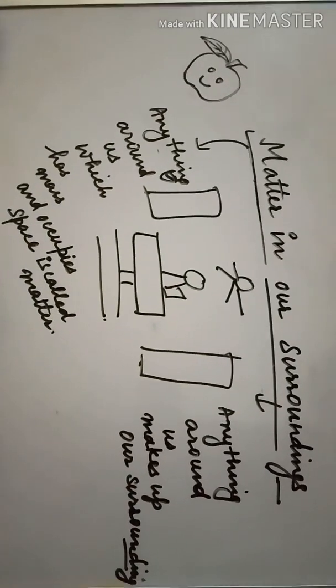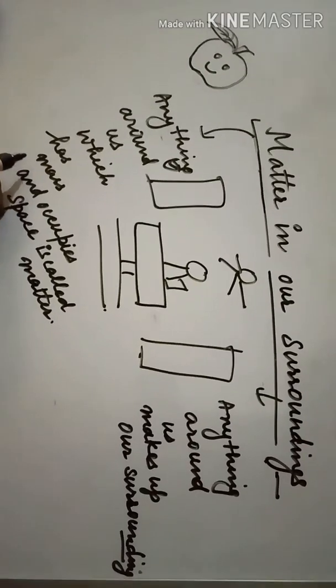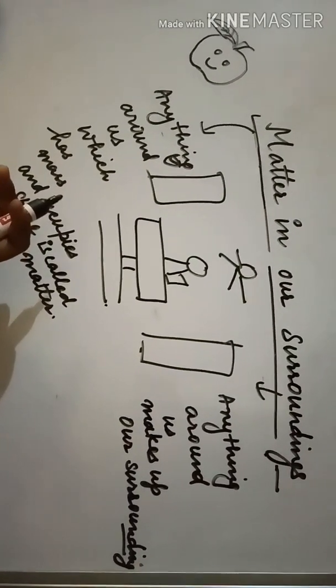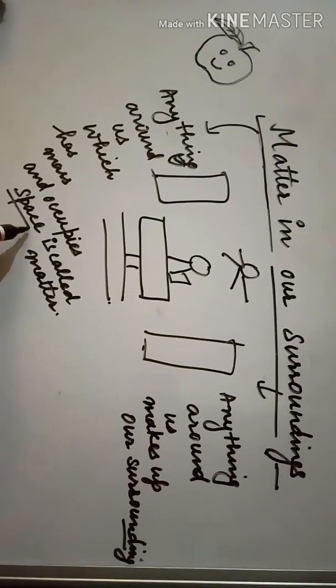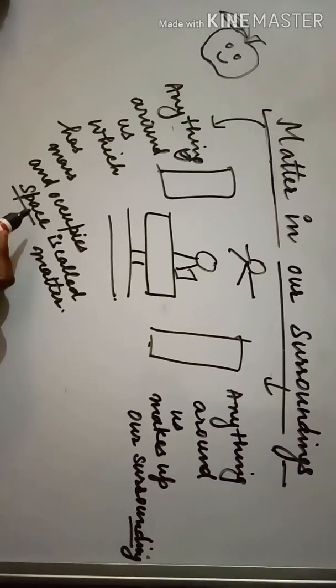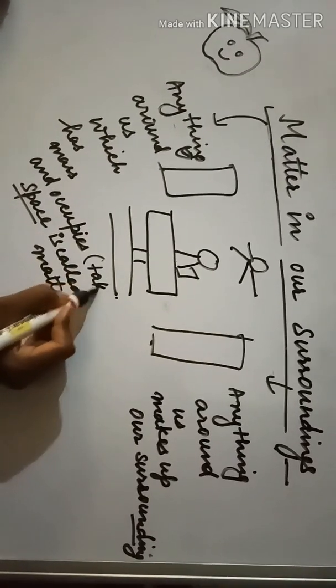Okay, I hope you know what is mass. Mass means the substance, means the amount of substance present in that thing, okay, means the quantity of that thing. And what do you mean by space? Space means the area which it is taking, means the area which it is occupying, and occupying means to cover it or to take the place.